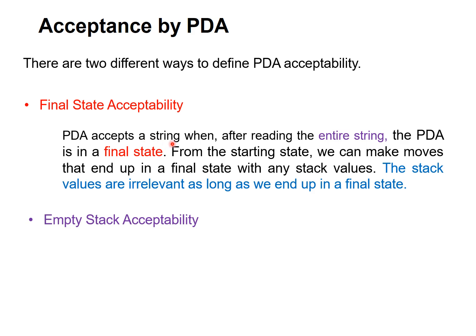The PDA accepts a string when, after reading the entire string, the PDA is in a final state. From the starting state we can move and end in a final state with any stack values. The stack values are irrelevant as long as we end up in a final state. What is the meaning of this entire statement? That means you have to read the entire input from the input tape and at the same time be in the final state, irrespective of what symbol is on the top of the stack. Then you can say final state acceptability.